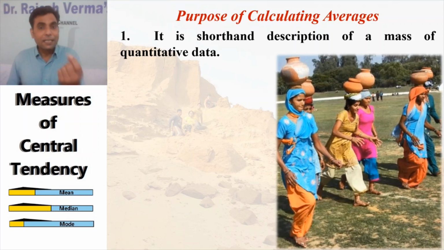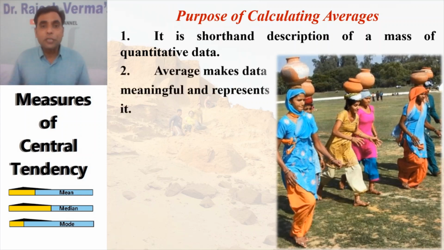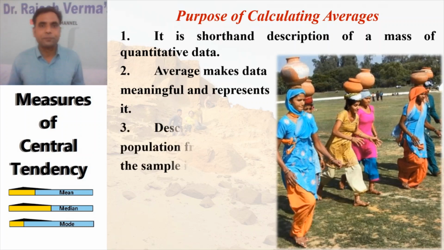That is the central tendency. That description is offered by the central tendency. Then comes the argument that the average makes data meaningful and represents it. Yes, with the help of averages or measures of central tendency, data looks meaningful and it tends to represent the whole data. You could call it the leader of the distribution.